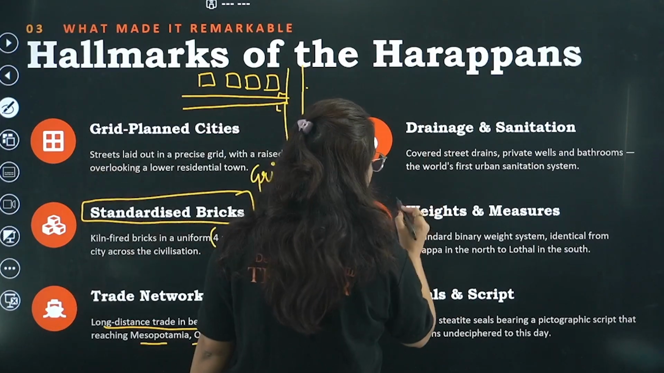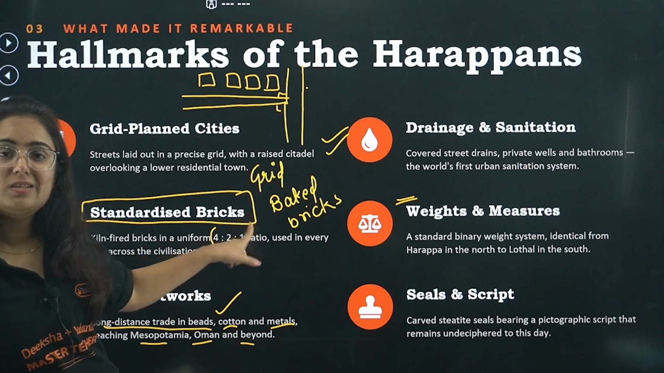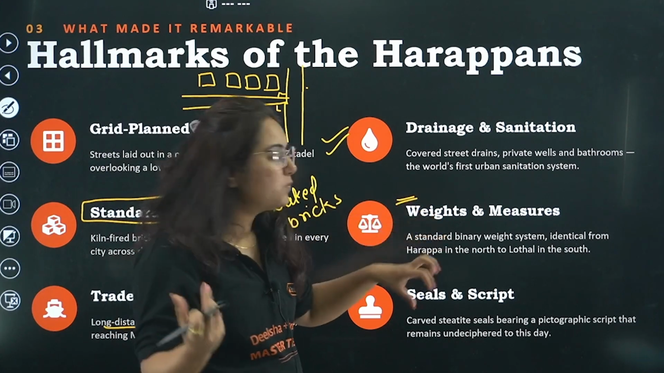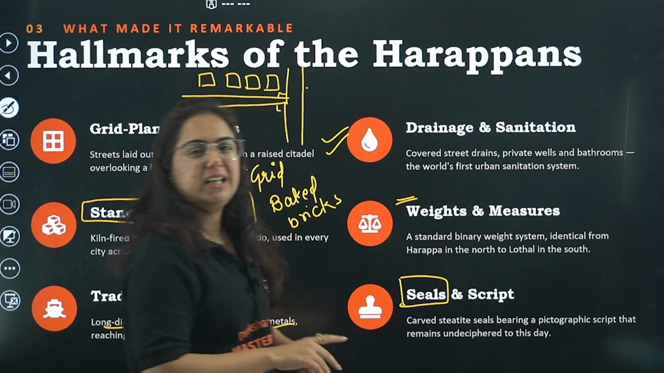So yeah, weights and measures were standardized along with the size of the bricks. The weights and measures used for materials were fixed basically. And the seals were found. Seals are basically what now?